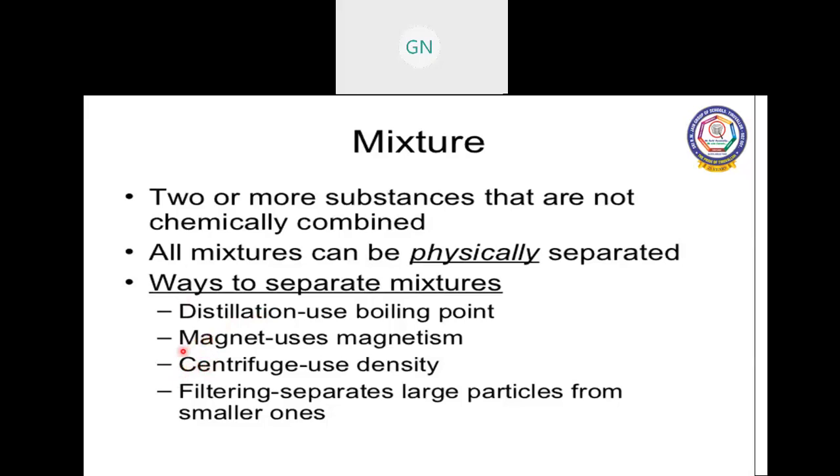The third one is the centrifuge. Using density, we can separate a component from the mixture. For example, cream from milk we can separate by the centrifuge method. And filtration separates large particles from smaller ones. Chalk powder and sand in water we can separate by the filtration method.